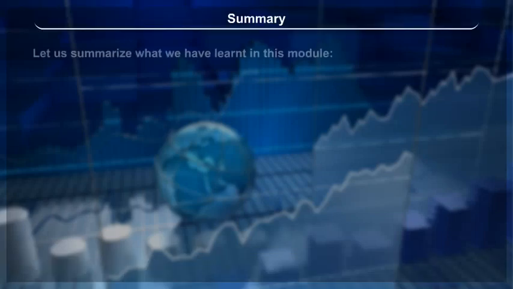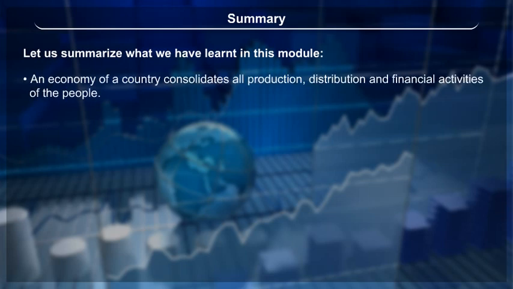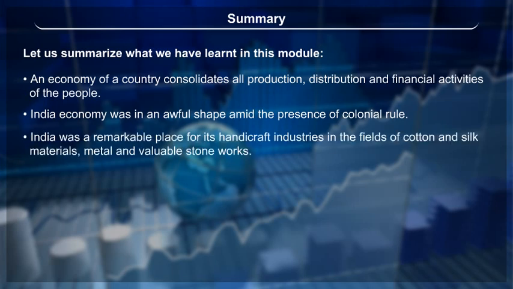Summary. Let us summarize what we have learned in this module. An economy of a country consolidates all production, distribution and financial activities of the people. The Indian economy was in an awful shape amid the presence of colonial rule. India was a remarkable place for its handicraft industries in the fields of cotton and silk materials, metal and valuable stone works.